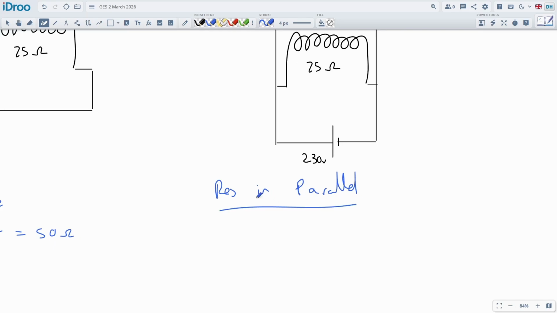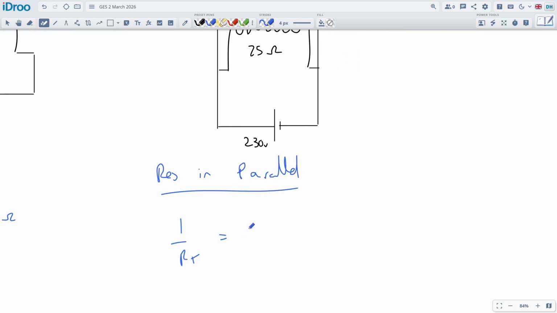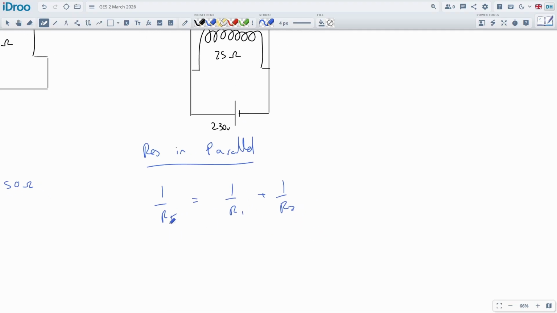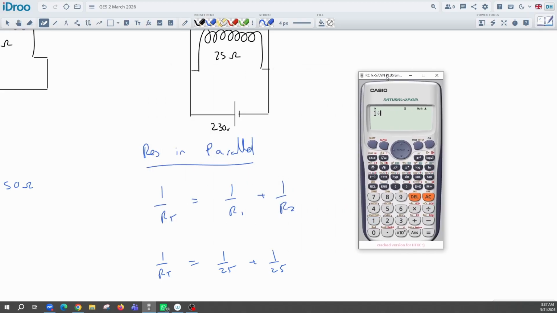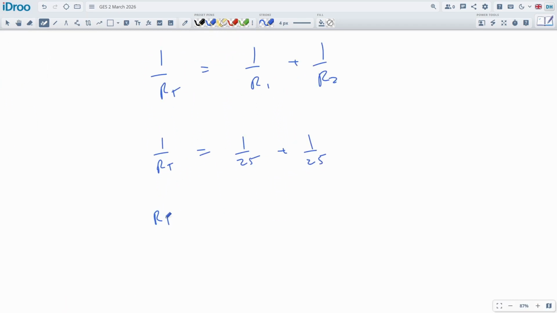Because for resistance in parallel, the formula is 1 over RT is 1 over R1 plus 1 over R2. If these are 25, it's going to be 12.5, but we'll do the process. So it should be 1 over 25 plus 1 over 25. We're going to add them together and we're going to flip it, right? So 1 divided by 25 plus 1 divided by 25 is 2 over 25, and then we do 1 divided by the answer in order to flip it, because there are totals on the bottom. So that's 12.5. So the total resistance of the circuit is 12.5 ohms.